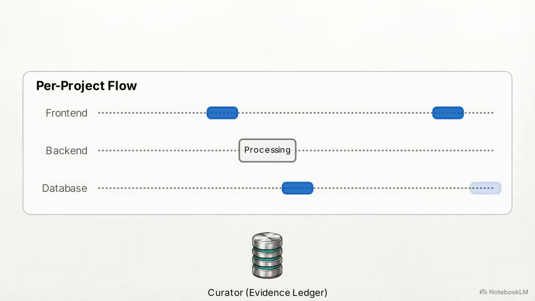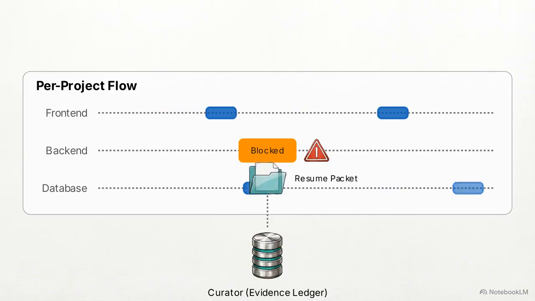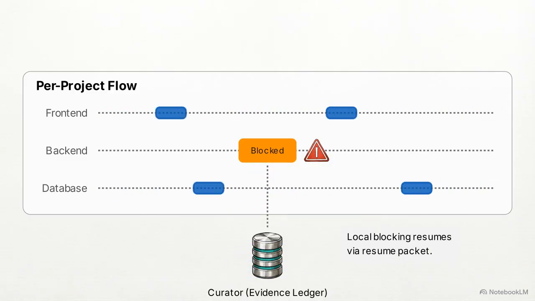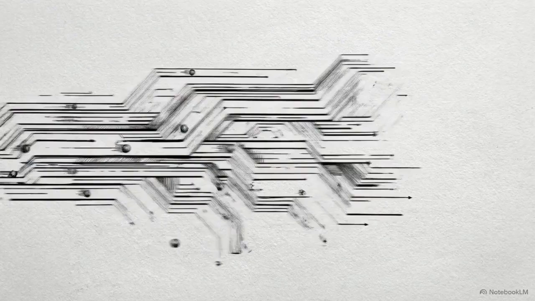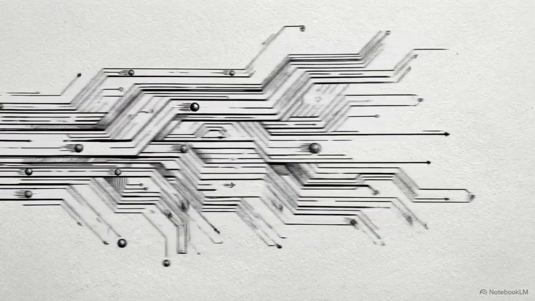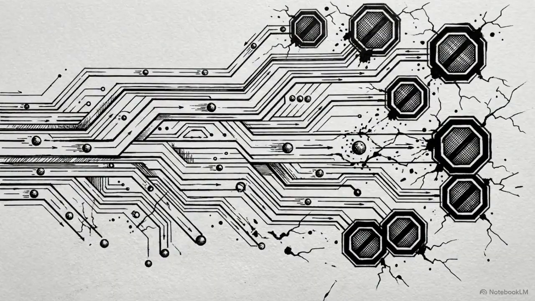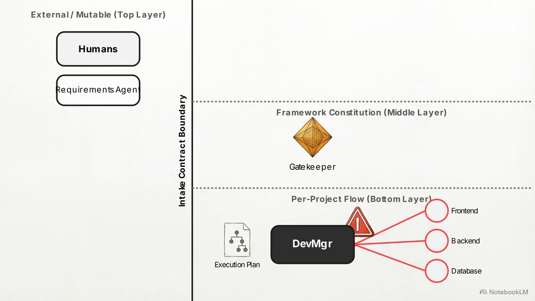The paused branch generates a resume packet. This document logs the exact blocker evidence into the Curator, allowing the specific branch to seamlessly restart the moment the missing data is supplied. If the CTO determines the issue is a global blocker, a foundational failure in the design, the dev manager halts the entire project task graph. A global blocker forces an amendment request back across the strict intake boundary. The system requires the human stakeholders to resolve the foundational ambiguity before any internal work resumes.